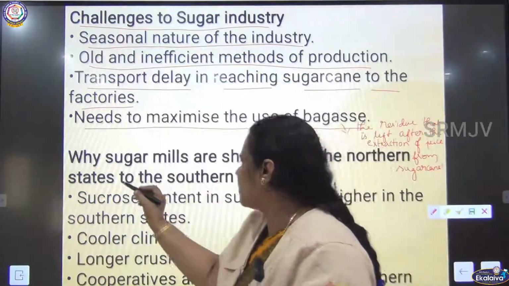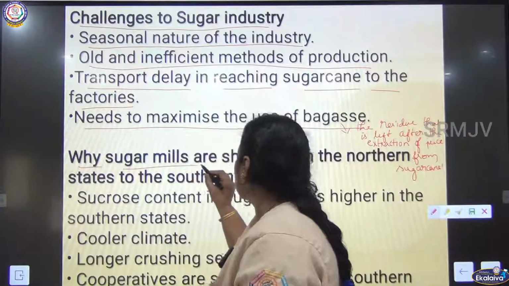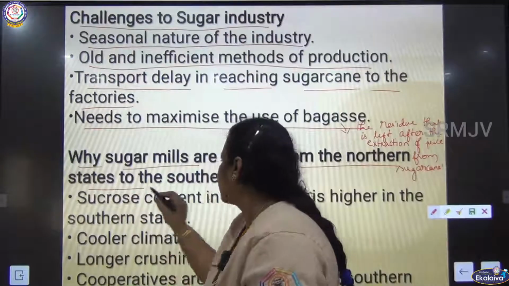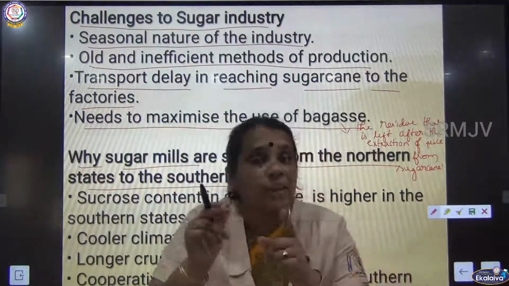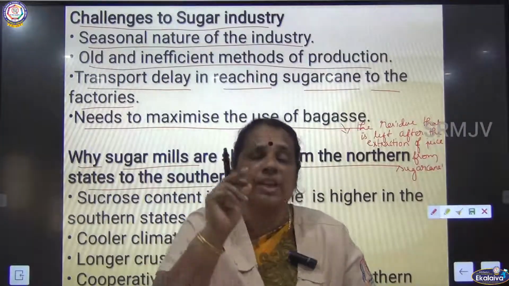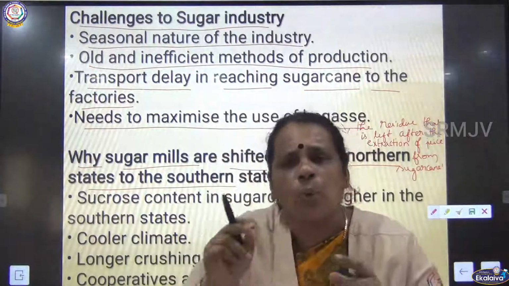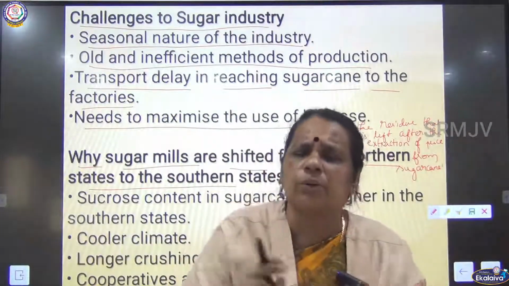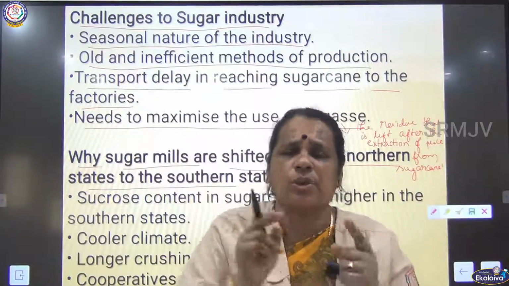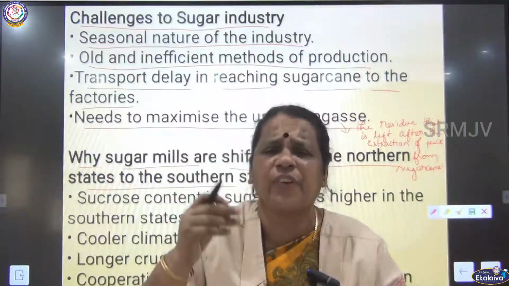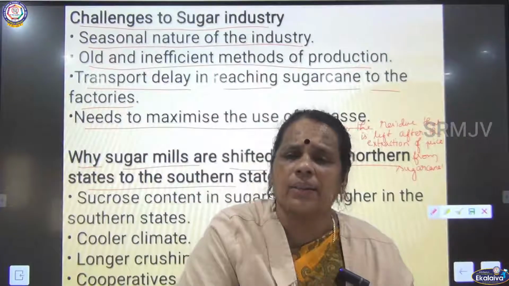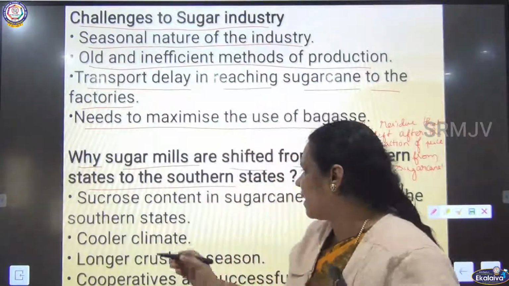And one more question is there, why are sugar mills shifted from the northern states to the southern states? Usually, I told you the largest producer of sugarcane in our country is Uttar Pradesh, which is in North India. But why have the sugar industries shifted from North India to South India, from northern states to southern states? What are the various reasons? What is the first reason?